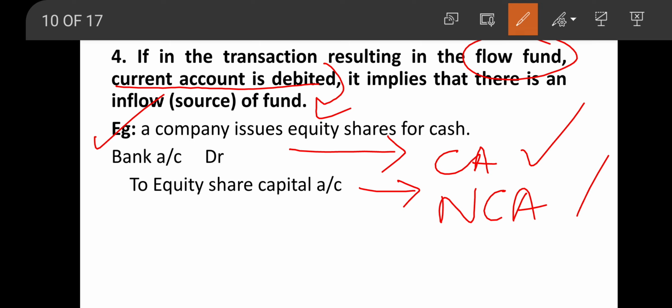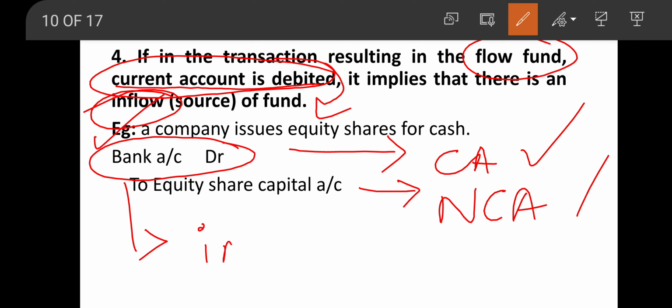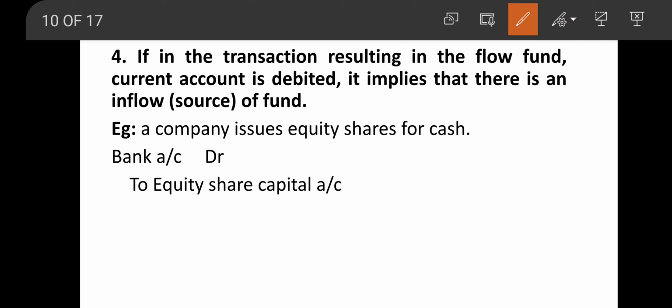So when the transaction involves one current account and one more non-current account, then there will be flow of fund. Now in this transaction you can see the current account, bank account, is debited, it means it is an inflow of fund. So this transaction results in inflow of fund.